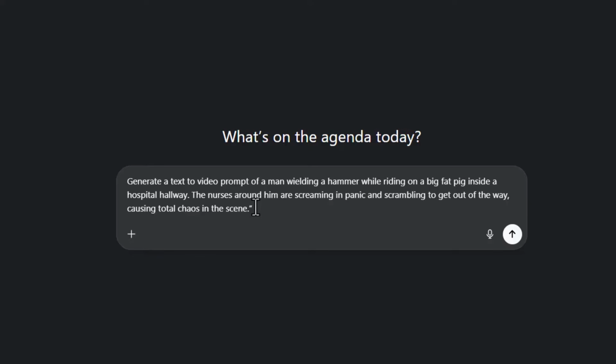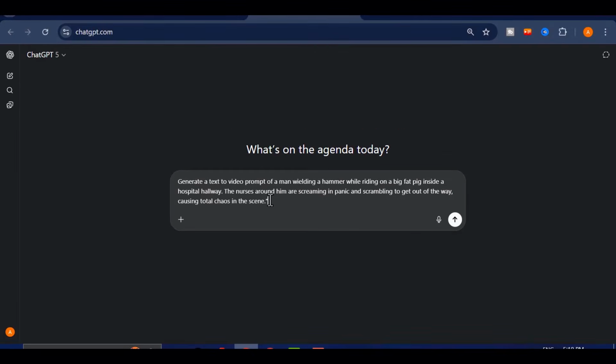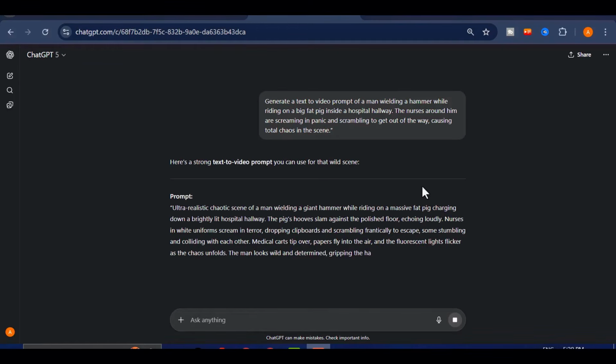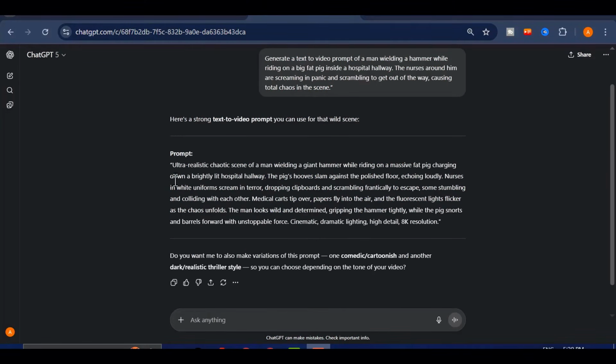Generate a text-to-video prompt of a man wielding a hammer while riding on a big fat pig inside a hospital hallway. The nurses around him are screaming in panic and scrambling to get out of the way, causing total chaos in the scene. With a description like this, the AI understands that I do not just want a man and a pig, but I want the full atmosphere of disorder, noise, and shock that makes the video instantly more engaging and memorable.